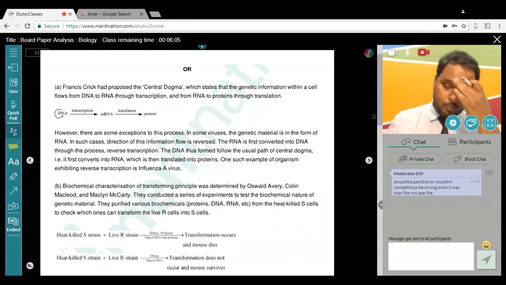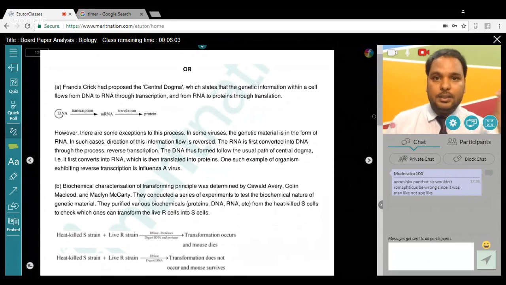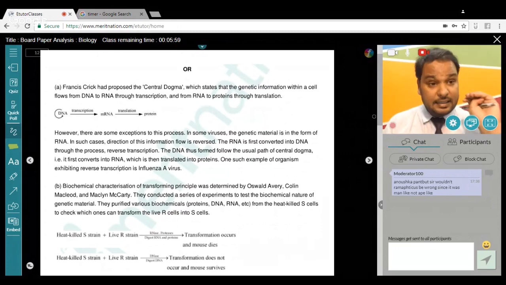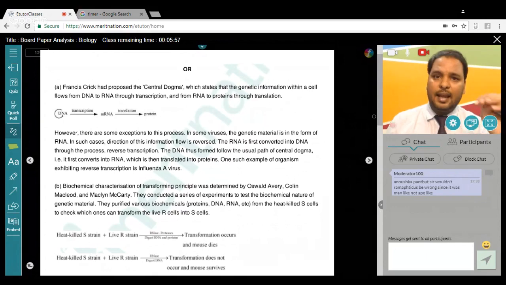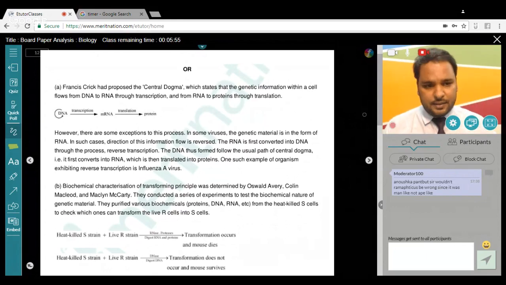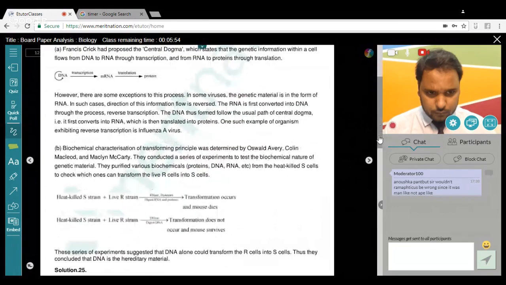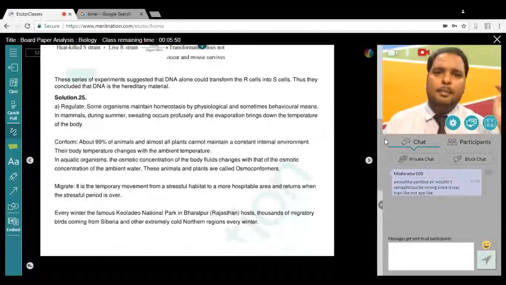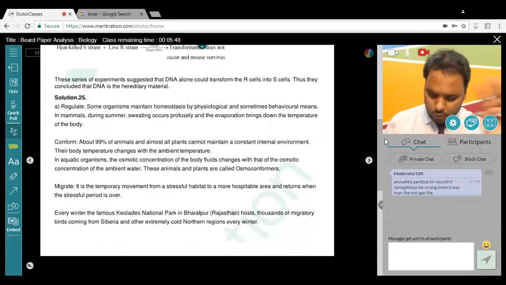Now, this is a question from your ecology, the very first chapter: regulate, conform, migrate, suspend. Directly NCERT. And they have these solutions there as well. You can write the example that was there in the NCERT, not a problem.